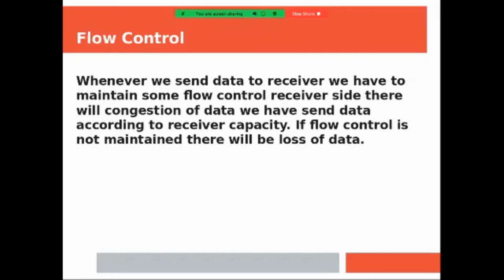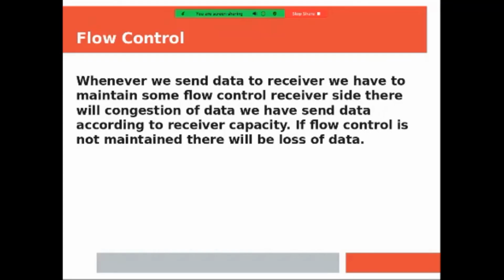Flow control, as we have seen in the OSI model: whenever we send data to the receiver, we have to maintain some flow control. On the receiver side, there will be congestion of data. We have to send data according to the receiver's capacity. If flow control is not maintained, there will be loss of data.